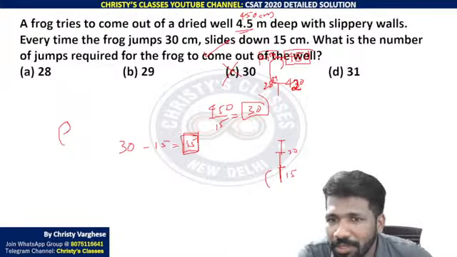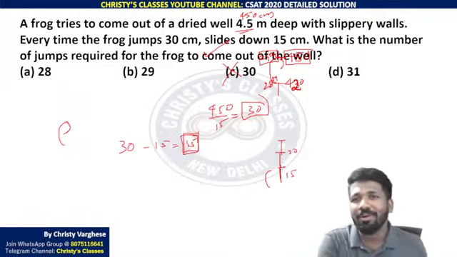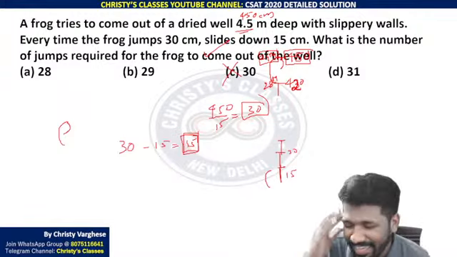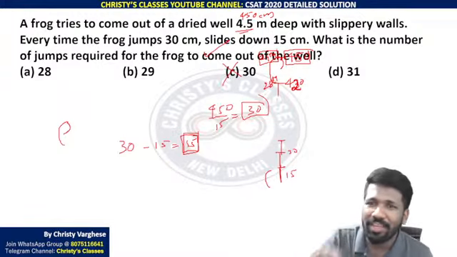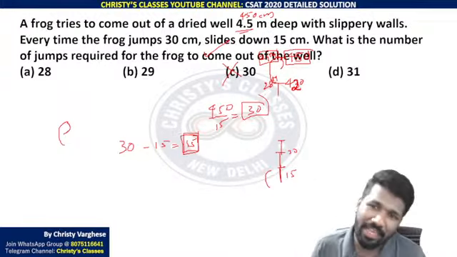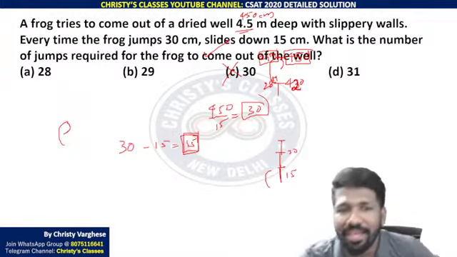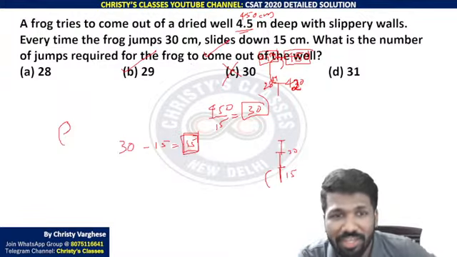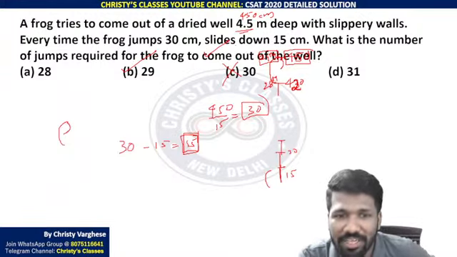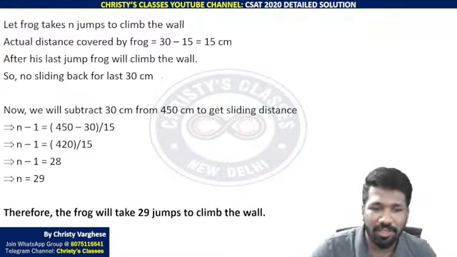After that what happened is not our concern at all, because the frog is already out of the well. Sliding down is only happening when it is inside the well. It came out of the well already on the 29th. This is a common mistake students make. This kind of question is also set to check whether that mistake is made. So 29 is the answer, not 30.